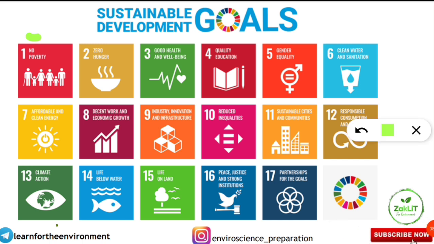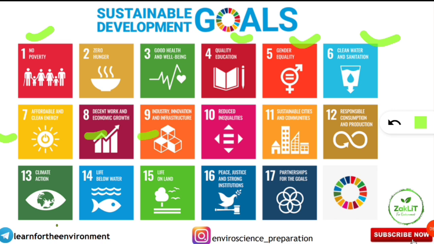Number 1, no poverty. Number 2, zero hunger. Number 3, good health and well-being. Number 4 is quality education. Number 5, gender equality. Number 6, clean water and sanitation. Number 7, affordable and clean energy. Number 8, decent work and economic growth. Number 9, industry, innovation and infrastructure.